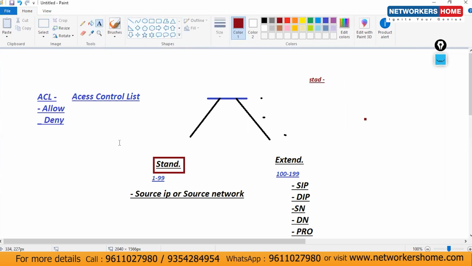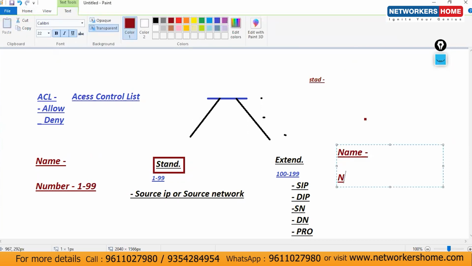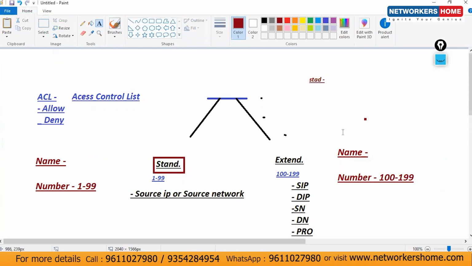So we have two concepts here. The first is we can define it with the help of a name, and second is with the help of a number. The name could be anything and the number is 1 to 99. And same here, extended also with the help of a name, and second with numbers. The number is 100 to 199, and the name could be anything.